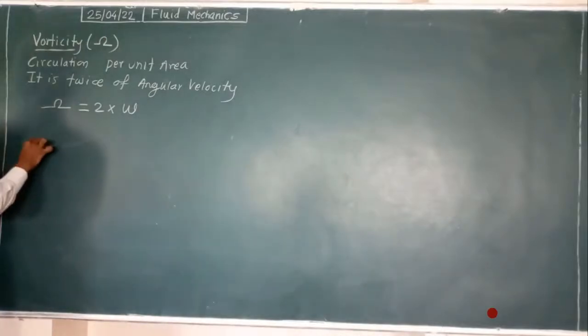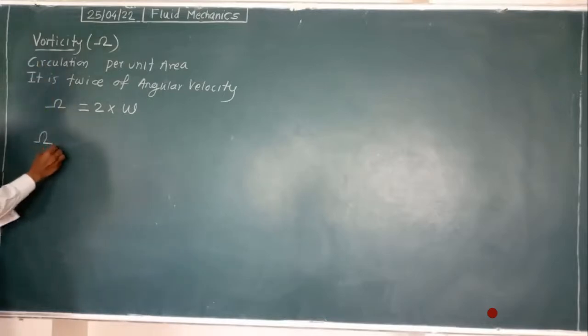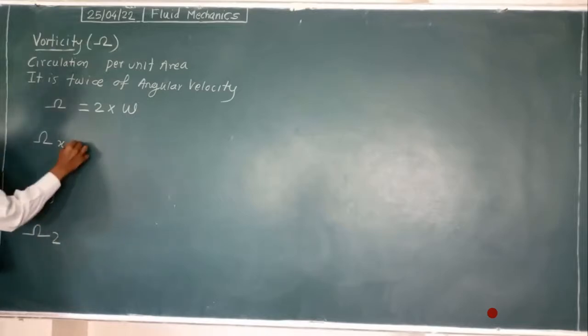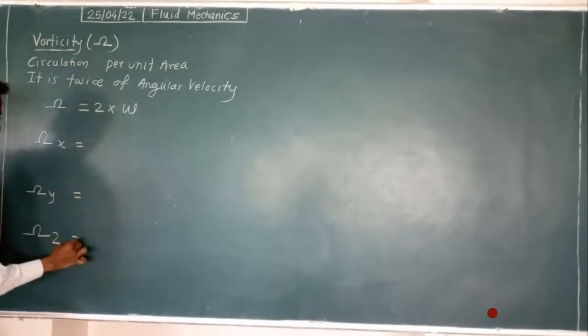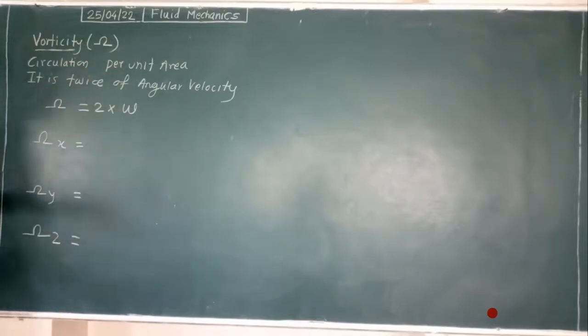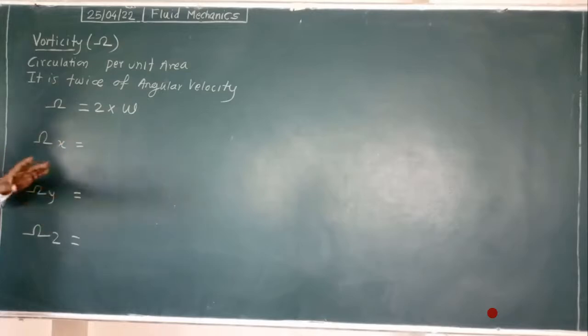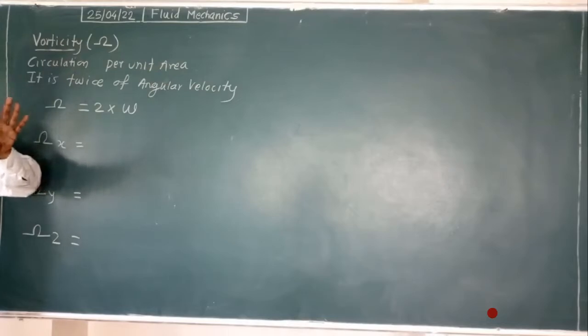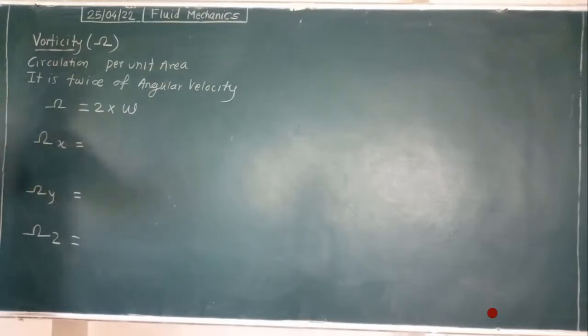So now see, twice of angular velocity. This is a general vorticity. Now we can have the formulae for x, y and z direction vorticity. All the equations which we wrote, omega x, omega y, omega z, have a half.